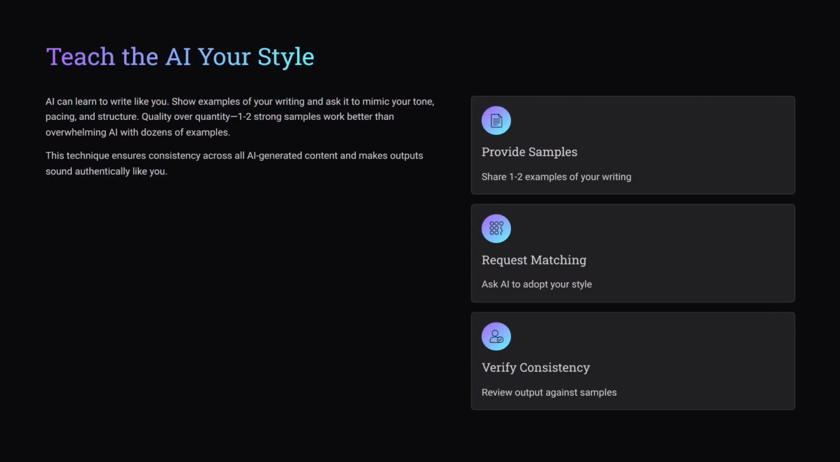One of the most powerful techniques for creators, educators, and professionals is style transfer. You can say, here are 2 examples of my writing. Notice the tone, structure, and rhythm. Now rewrite the following content in my style. You don't need 20 samples. 1 or 2 strong examples are enough. This is perfect for blogs, emails, documentation, LinkedIn posts, training material. You get AI speed, but your own voice.